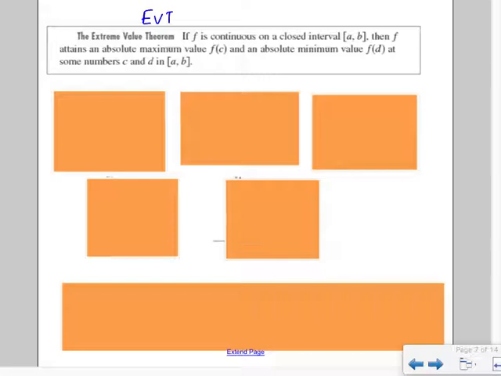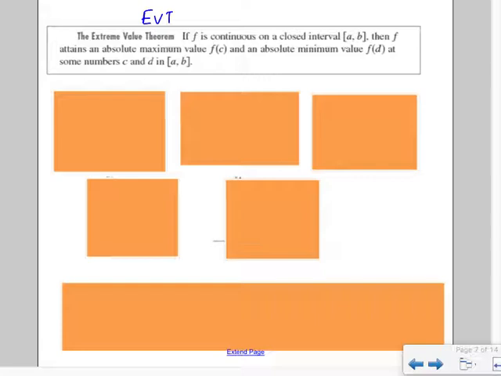So only if we have a continuous function on a closed interval. So we're including the endpoints. Only if that's the case, we will always be able to find an absolute max and an absolute min at some numbers C and D within the interval. They're always going to exist. There is always an absolute max or min if that's the case.